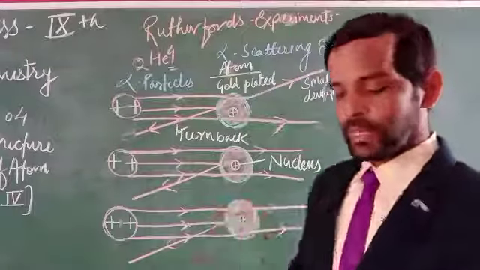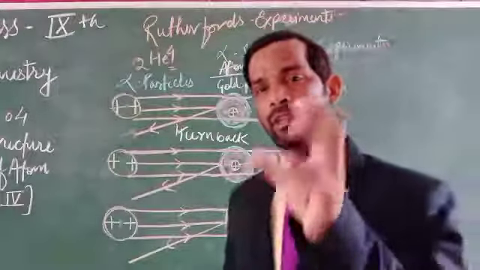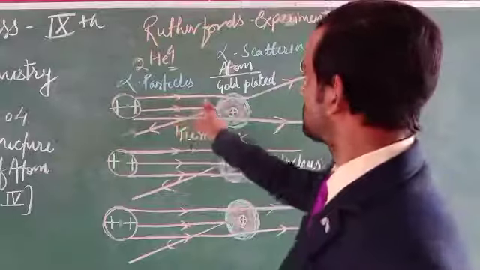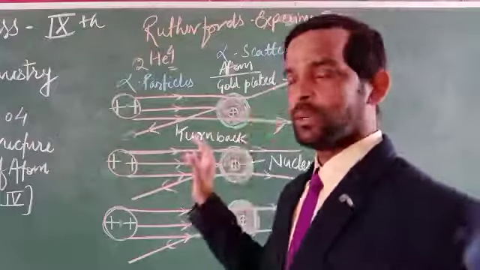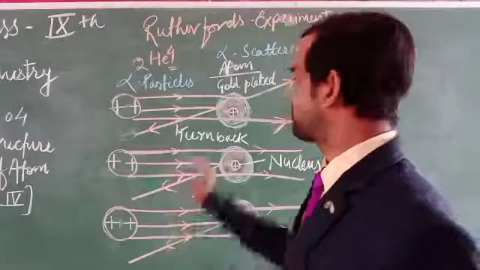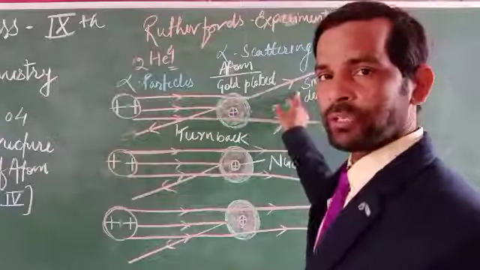Why? It is proved that there is some vacant free space through which these rays can pass very easily, but somewhere there are some particles or charges present, so small deviations happen.